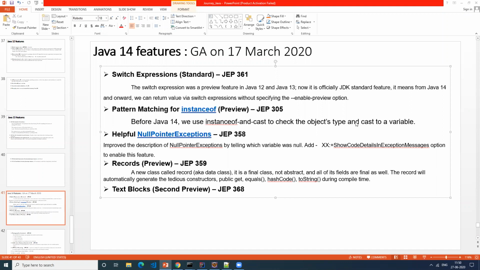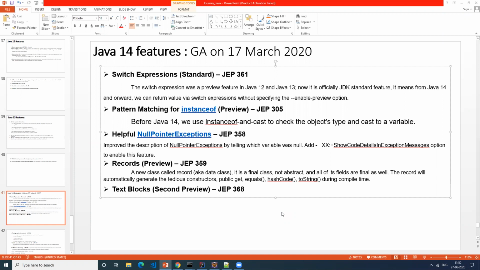Basically, I have some object and I want to check whether this object belongs to a particular class. Correct? That's where we use instanceof. If I say so, can I call instanceof for java.lang.Object?